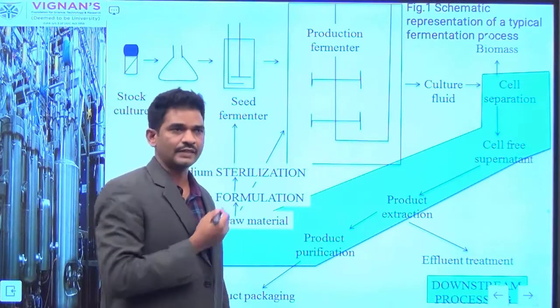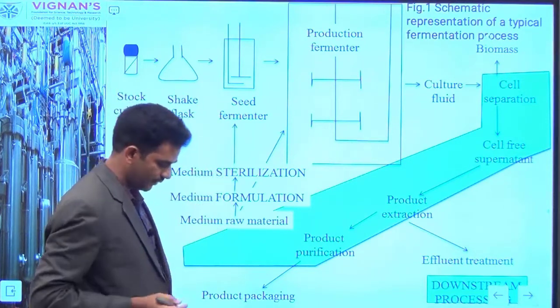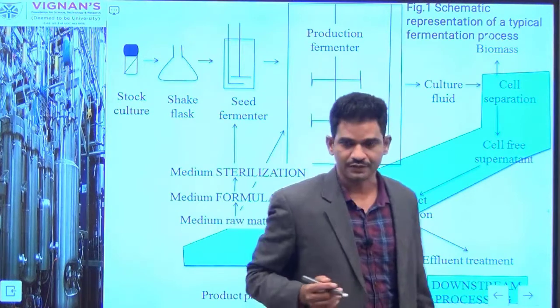This represents the typical view of the industrial fermentation process.